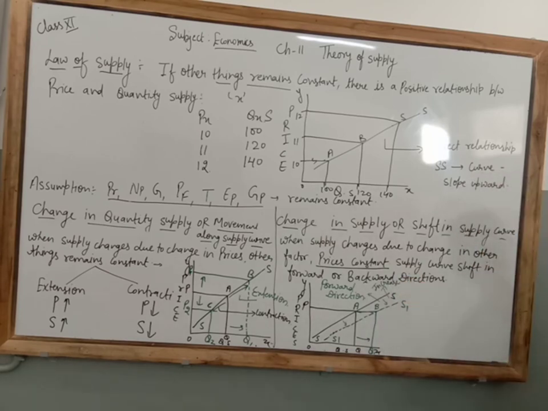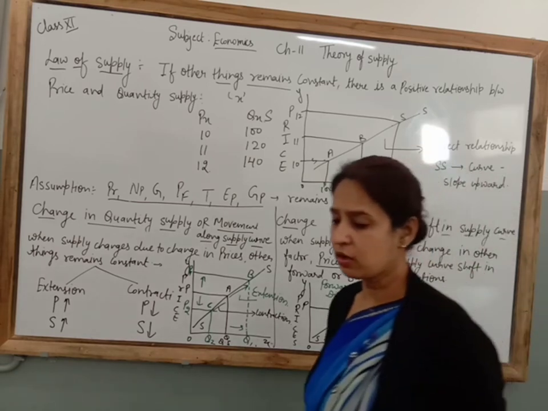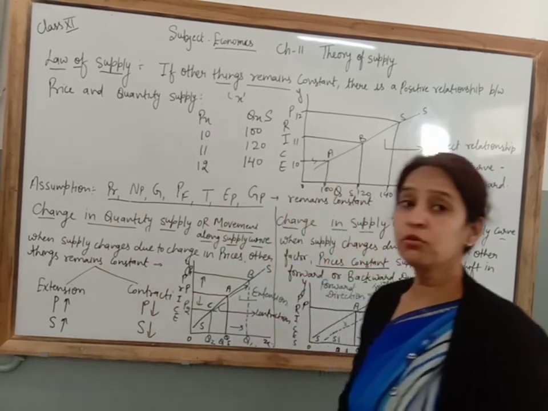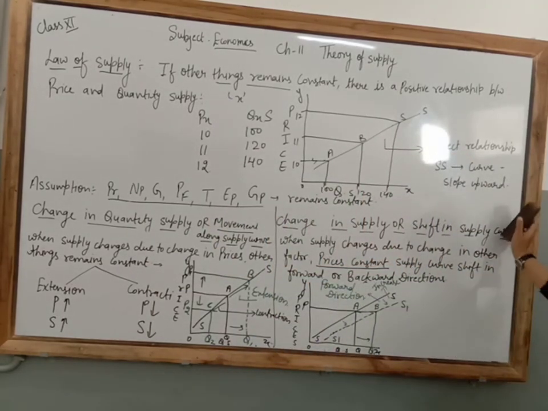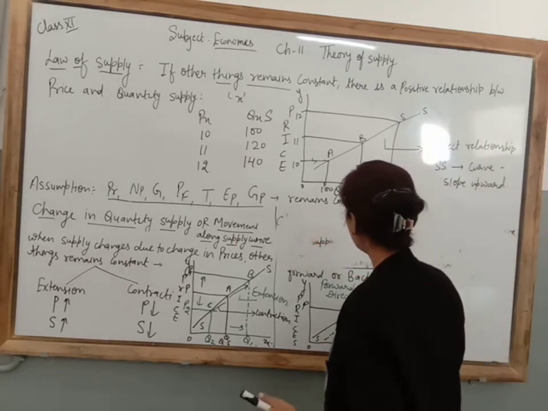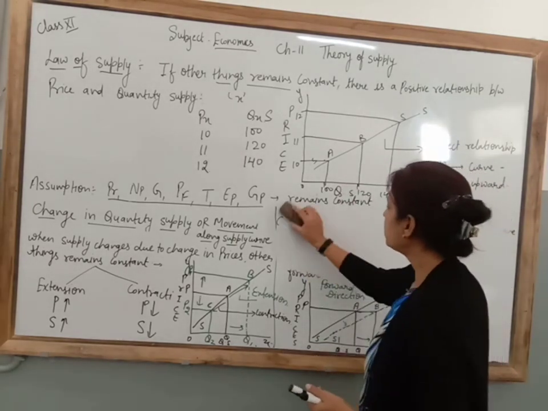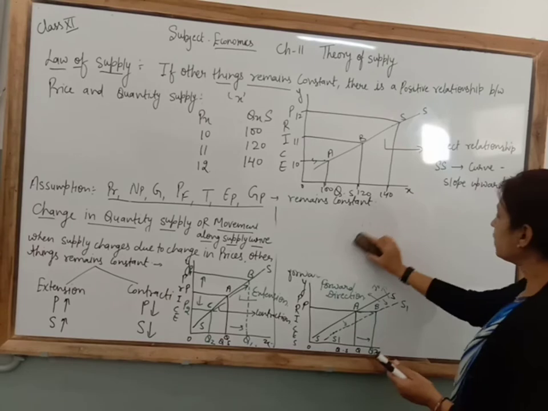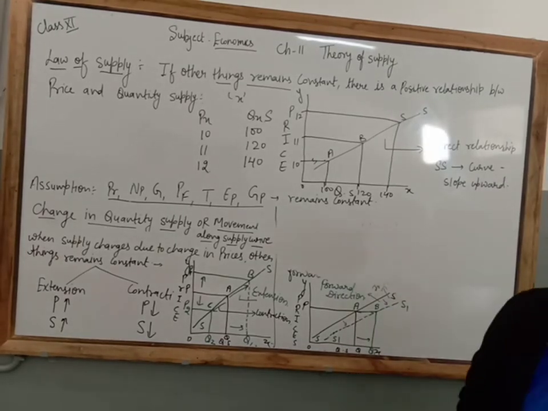Suppose there is a decrease in supply due to outdated technology, or we can say due to an increase in taxes. Look at there, I am just rubbing it and I am going to draw the diagram of decrease in supply. Suppose there is an increase in the tax rate.